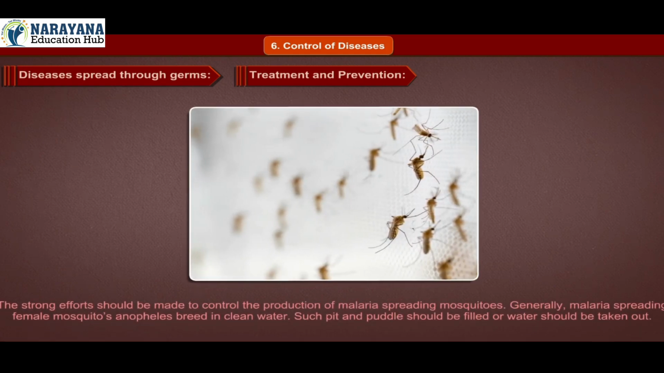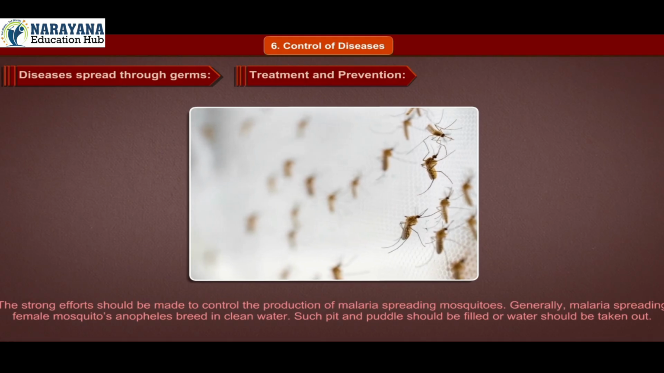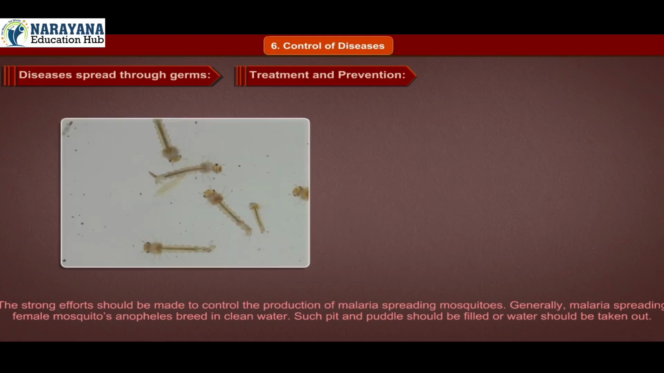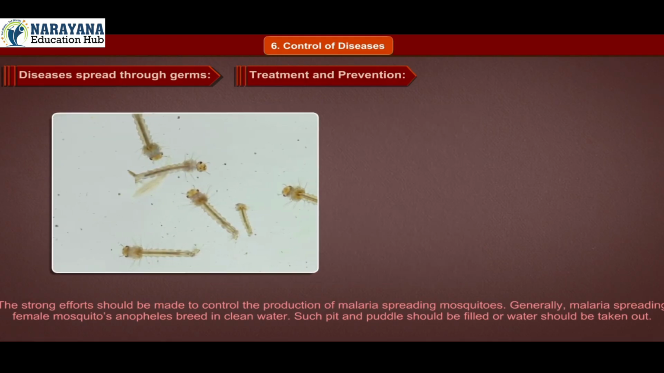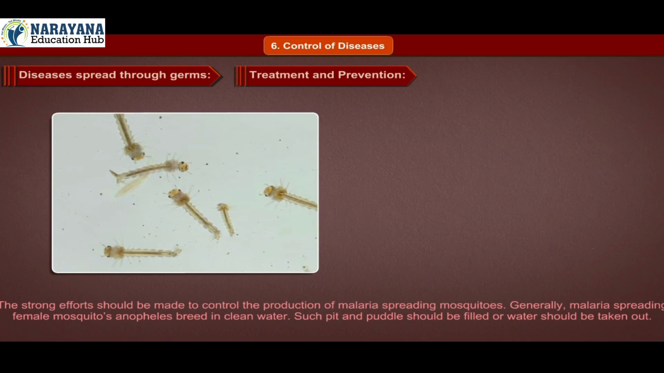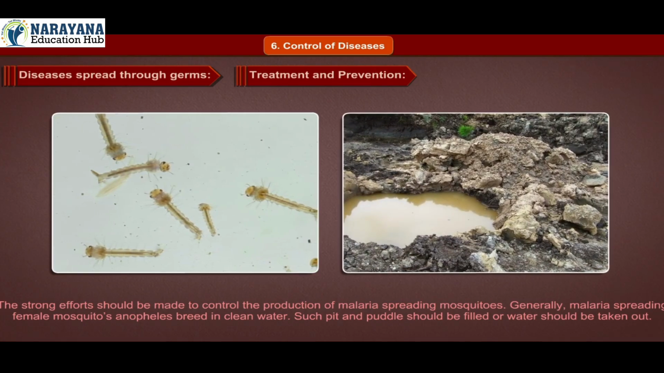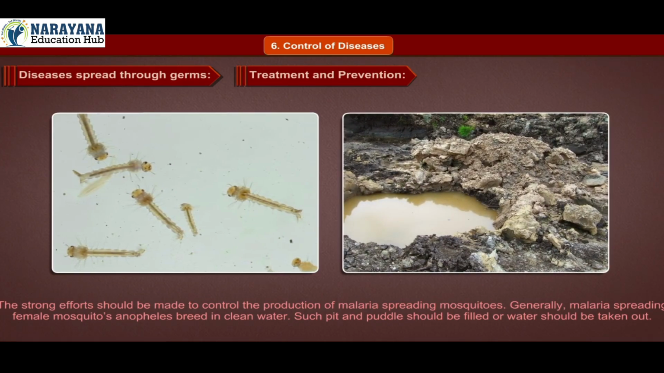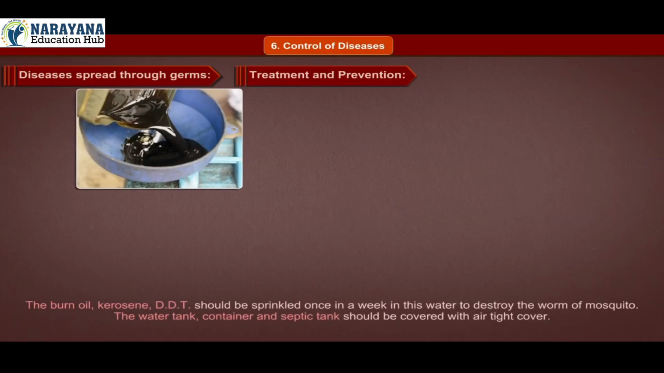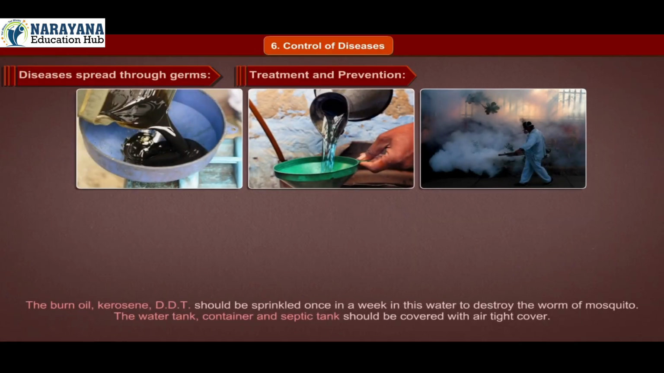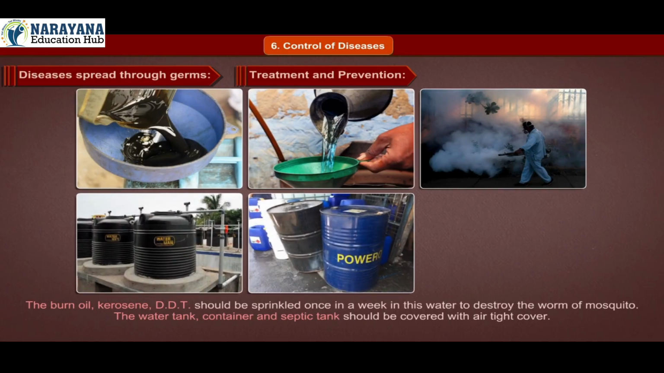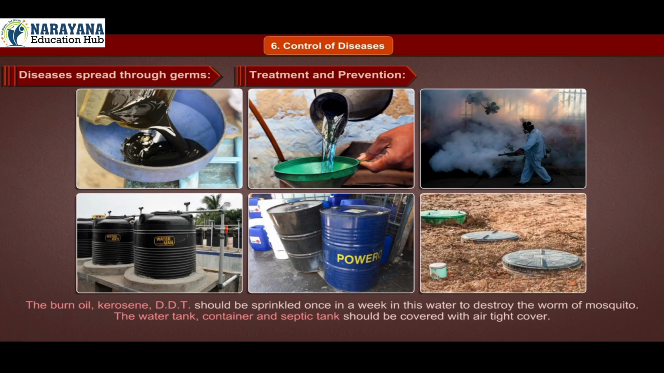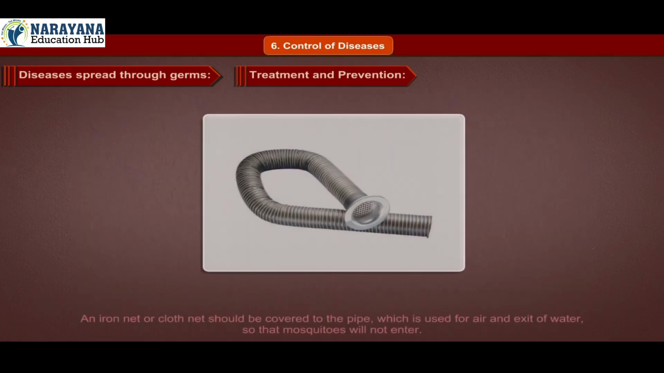Strong effort should be made to control the production of malaria-spreading mosquitoes. Generally, malaria-spreading female Anopheles mosquitoes breed in clean water. Such pits and puddles should be filled or the water should be taken out. Burnt oil, kerosene, or DDT should be sprinkled once a week in this water to destroy the mosquito larvae. The water tank, container and septic tank should be covered with an airtight cover.